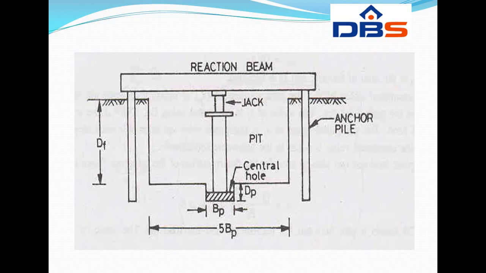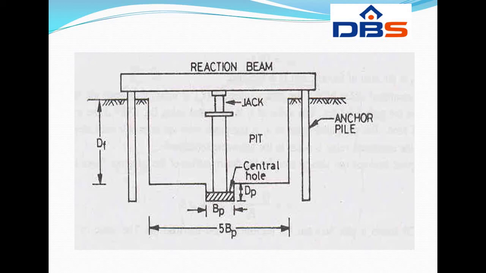The settlement is recorded after 1, 5, 10, 20, 40, 60 minutes and further after an interval of 1 hour. These hourly observations are continued for clay soils until the rate of settlement is less than 0.2 mm per hour. The test is conducted until failure or at least until a settlement of 25 mm has occurred. As per IS 1888, 25 mm has been considered.